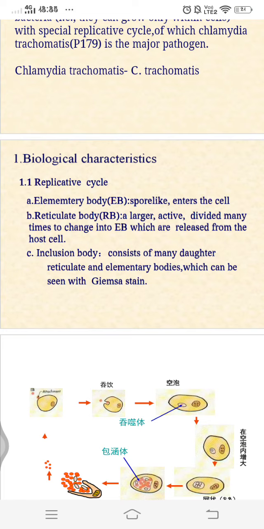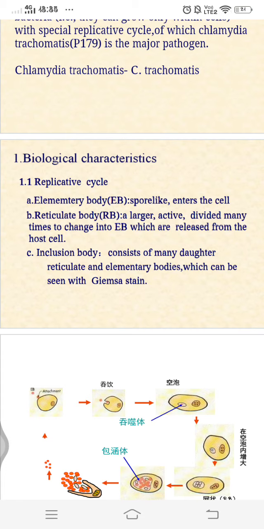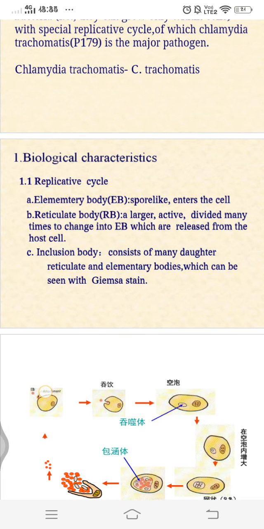The elementary body is extracellular, as you can see outside, and it is an infectious particle. The rigidity of the cell wall is due to disulfide cross-linking. And the reticulate body, here you can see it is intracellular, inside, and it is the metabolically active form, and its cell wall lacks disulfide cross-linking because it is inside, so it doesn't require a strong cell wall. But as the elementary body is outside, it needs a strong cell wall to invade many other cells. So here you can see this replicative cycle.